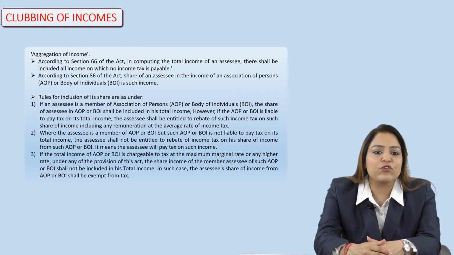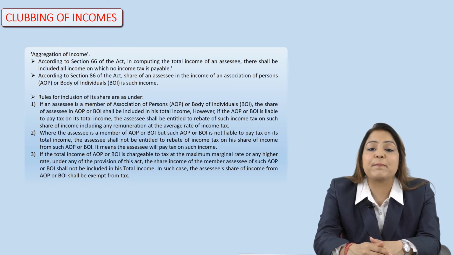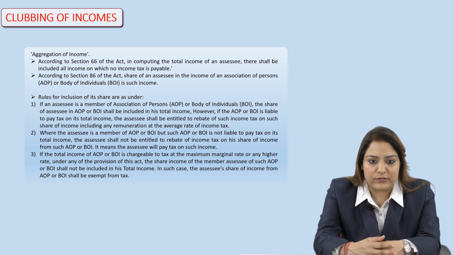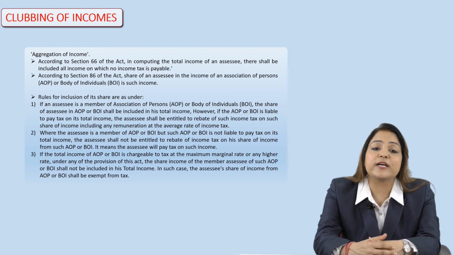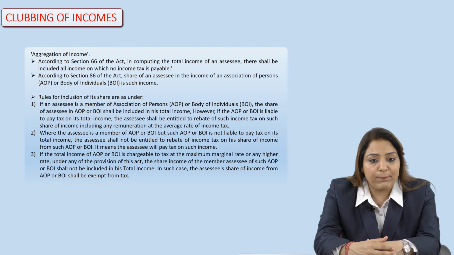Then the second rule is where the assessee is a member of AOP or BOI, but such AOP or BOI is not liable to pay tax on its total income. In this case, it means that the AOP and BOI are not paying the tax. So what will happen when the assessee is a member of such kind of AOP or BOI which is not paying tax?